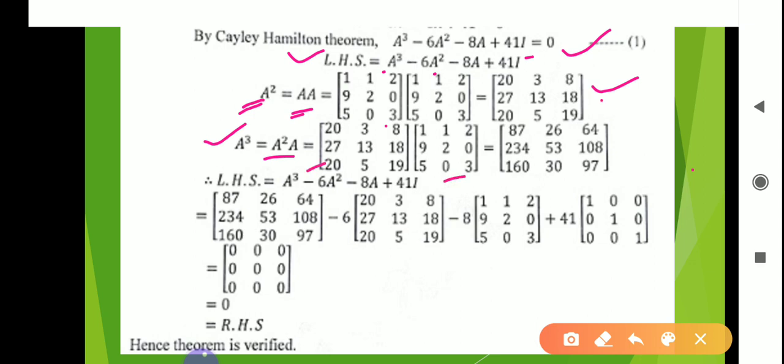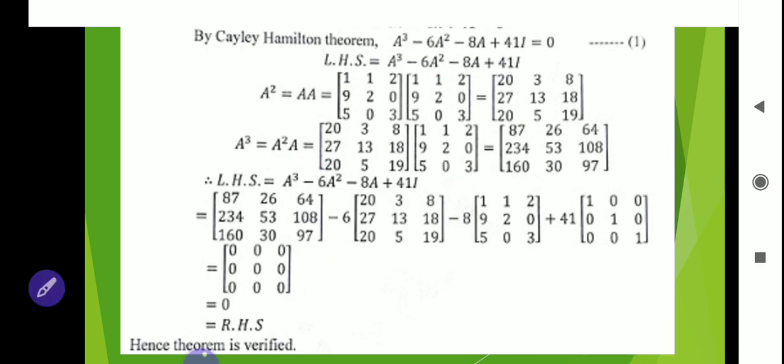If we multiply these two matrices, we get A cube. After getting A cube, take LHS here and put in all the values. So A cube means this, minus 6 into A square means this, put here, minus 8 into A is the given matrix, plus 41 into I, which is 1 0 0, 0 1 0, 0 0 1. If we multiply the 6, 8, 41 inside and add or subtract all the matrices, after simplification we will get 0 0 0, 0 0 0, 0 0 0. So this is equal to 0, equal to RHS. Hence we can say that the theorem is verified.